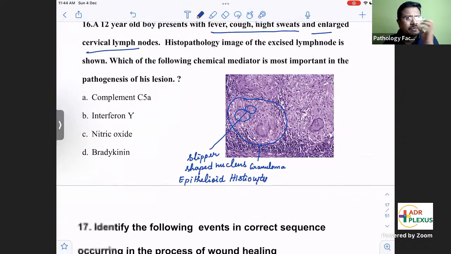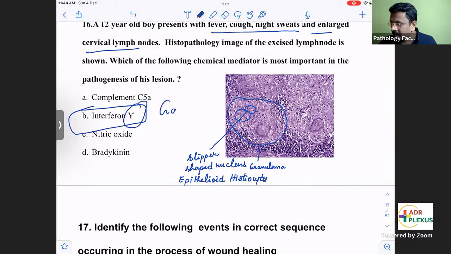But since Mycobacterium tuberculosis has mycolic acid, the bacteria will not be eliminated by the immune mechanisms. Many soldiers, our immune cells, are coming there to kill the bacteria, but everything goes in vain. So the macrophages activate the CD4 T cells, saying, I'm not able to kill the enemy. They will be releasing interferon gamma. Please remember, this is a very important mediator. You can remember interferon gamma, which is responsible for the granuloma: G for G.